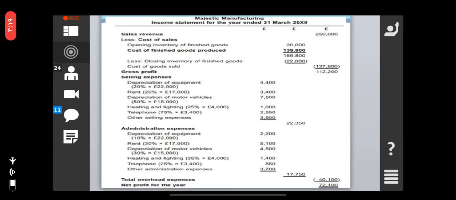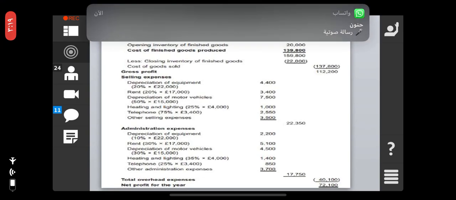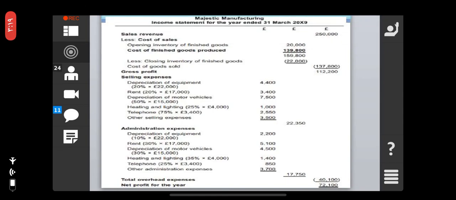So the total selling expenses is 22,350, plus administrative expenses: depreciation of equipment, rent and depreciation of motor vehicles, heating and lighting expenses 35%, and the telephone expenses and other administrative expenses.